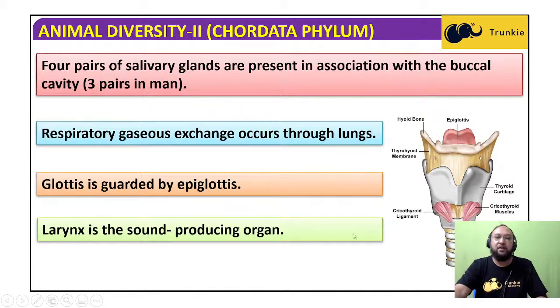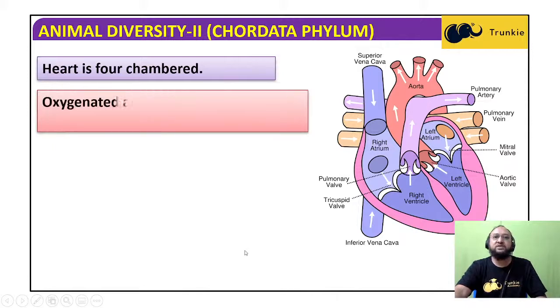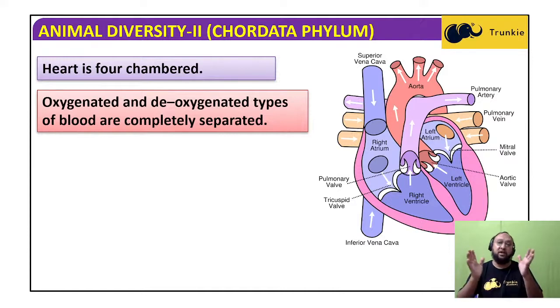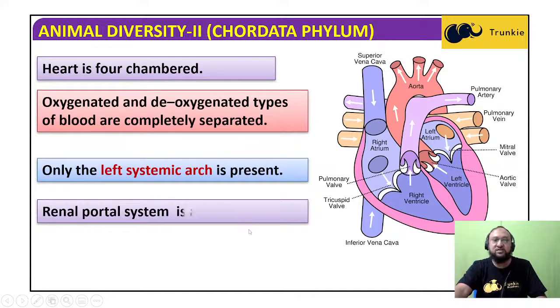The heart is 4-chambered, 2 upper chambers and 2 lower chambers: 2 auricles and 2 ventricles. The right auricle and left auricle, also called atrium, are on top, and the right ventricle and left ventricle on the lower side. Oxygenated and deoxygenated blood are completely separated. There is no chance of mixing, and the circulatory system is well developed.